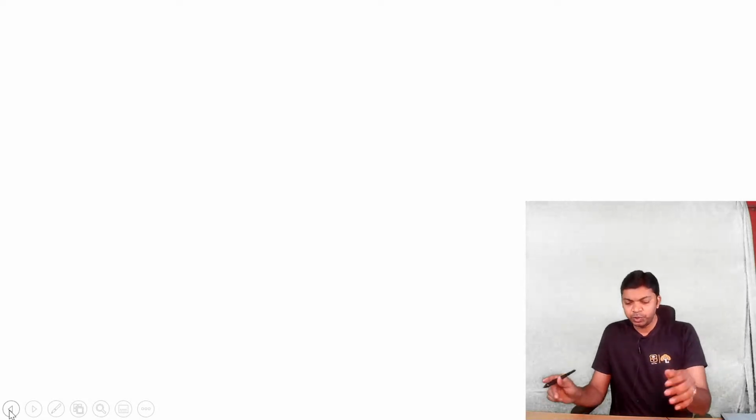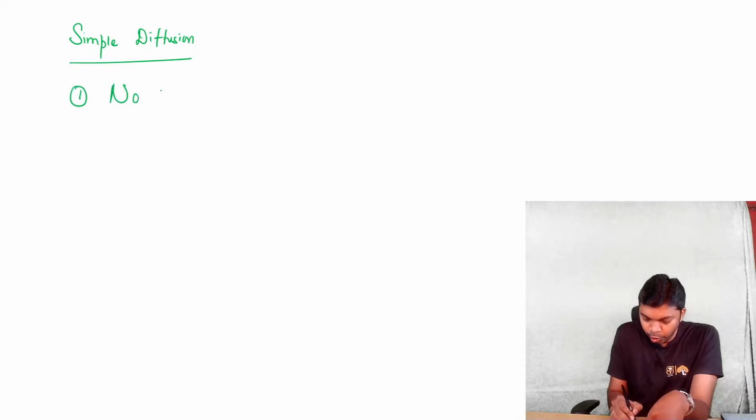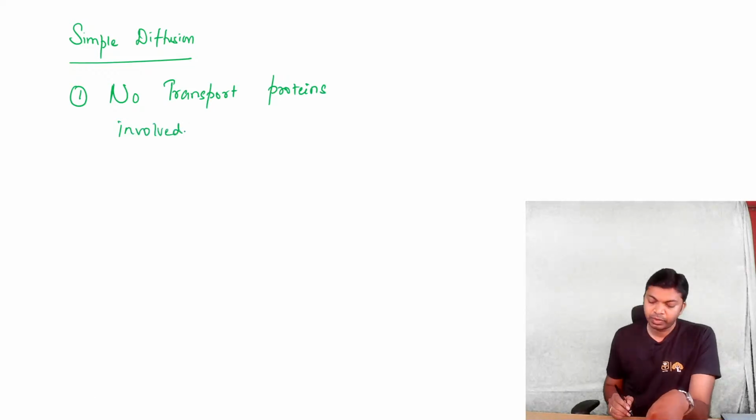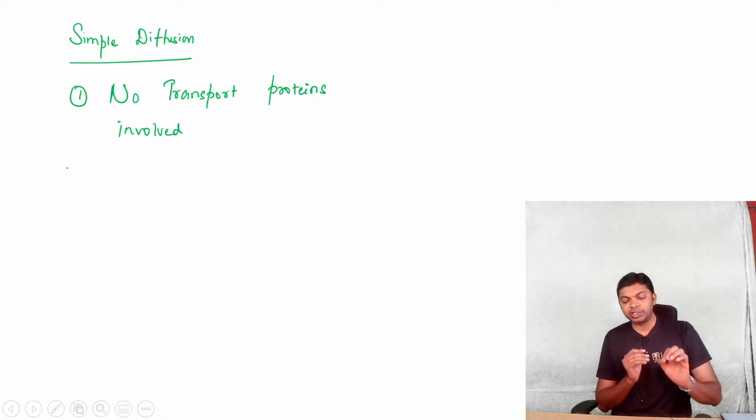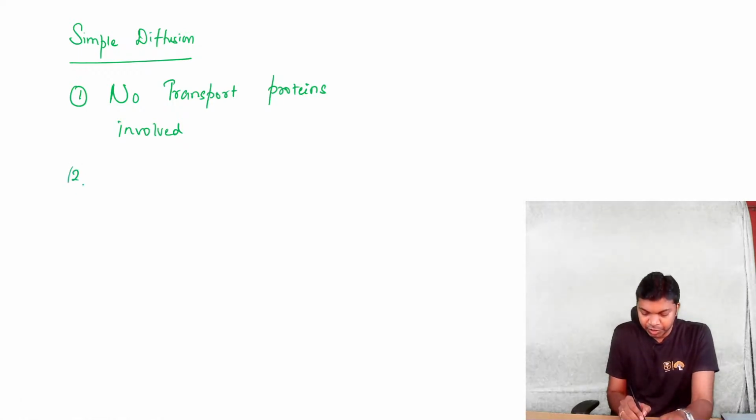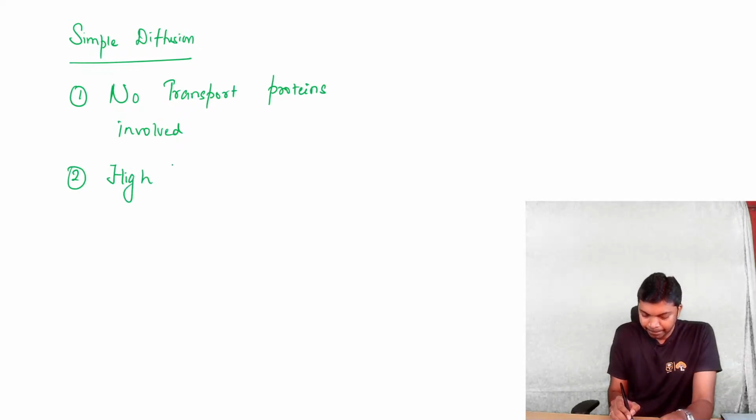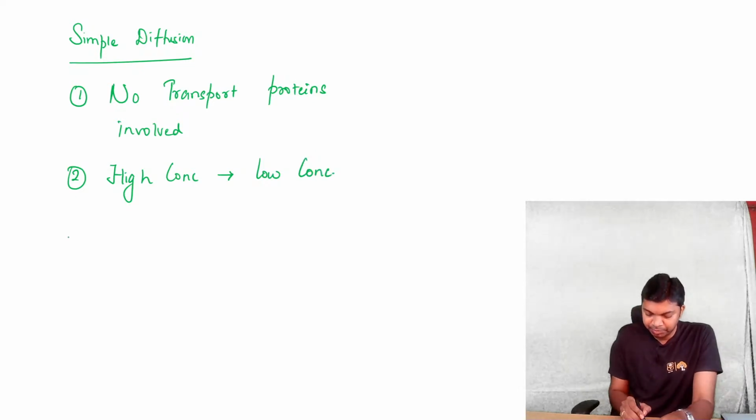When it comes to diffusion, guys, you take up this way. Simple diffusion, you need to know certain points. Simple diffusion involves no carrier transport or no transporting proteins. All right. So without any specific transport protein, molecules move from high concentration to low concentration. High concentration to low concentration, that's simple diffusion.